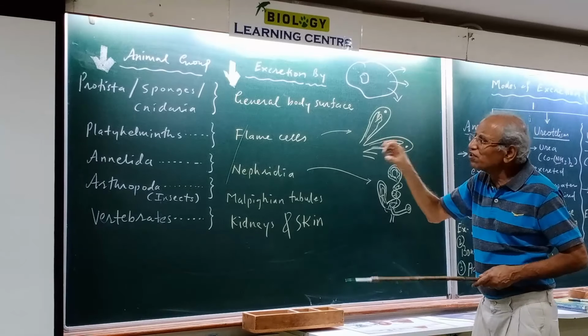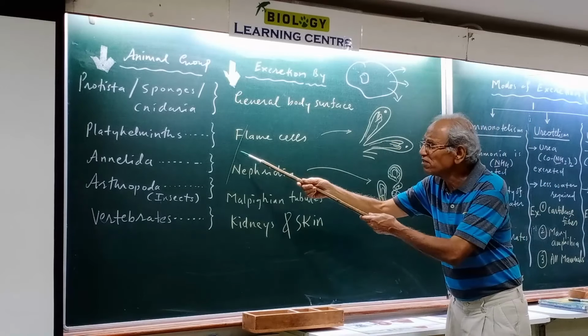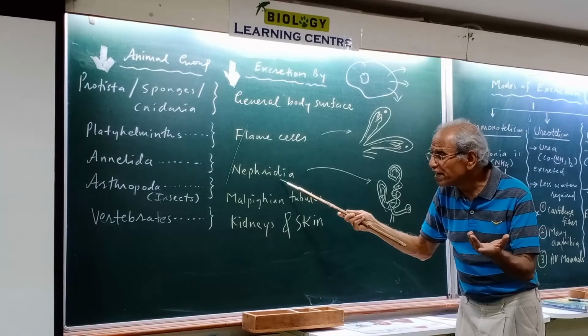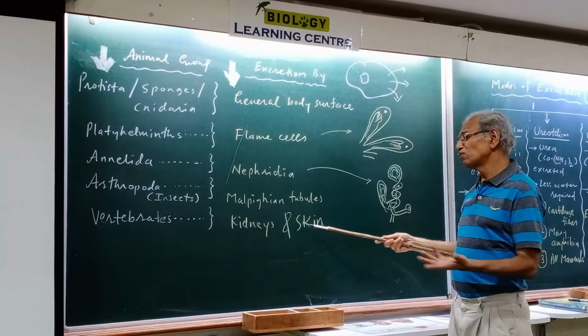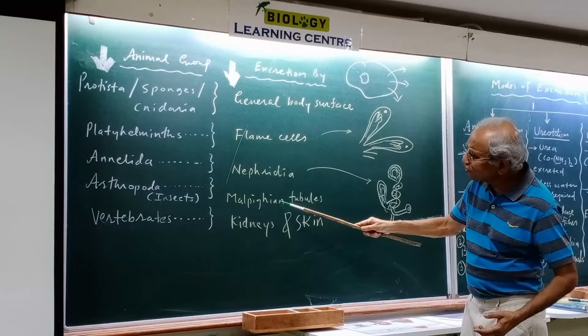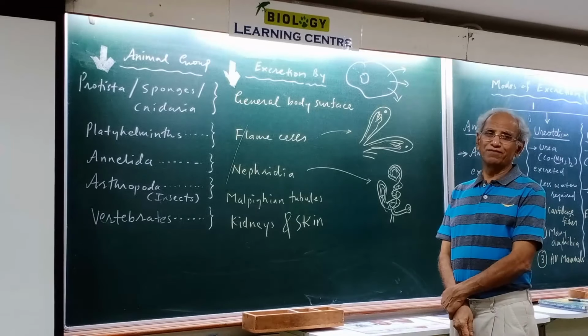The specific structures related to excretion begin from Platyhelminthes. In Annelida they are very elaborate nephridia. In Arthropoda they are Malpighian tubules, and in vertebrates of course kidneys, and to some extent skin. I just want to talk about this great person, Malpighi.